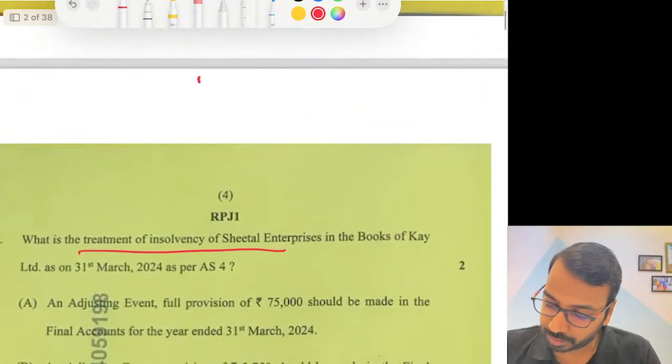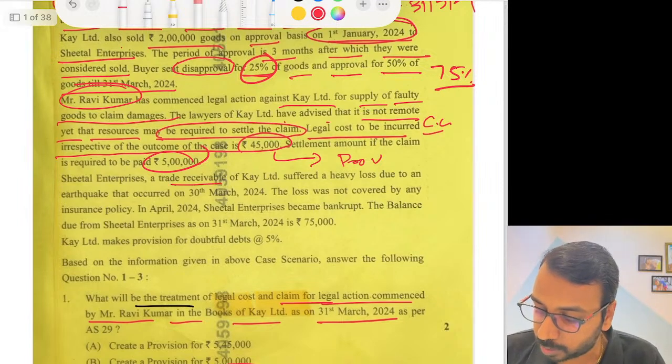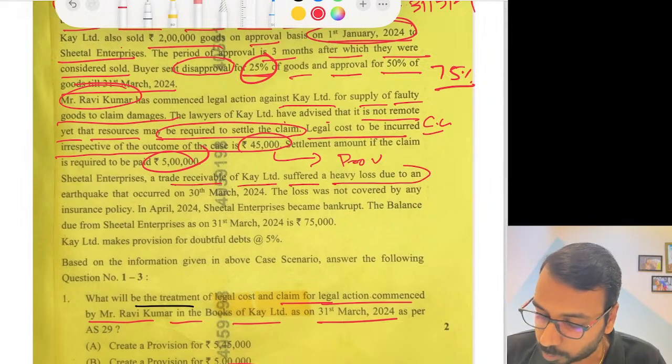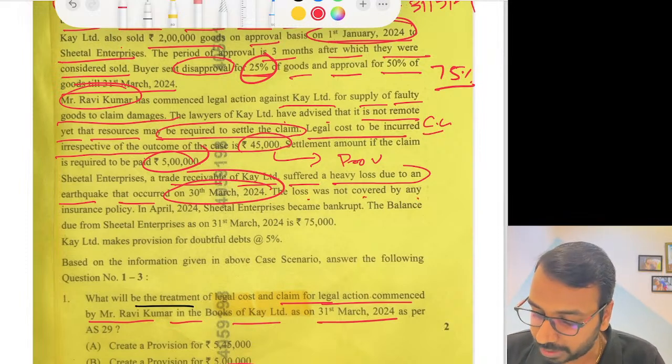Then the treatment of Sheetal Enterprises. Sheetal Enterprises, a trade receiver of K Limited, suffered a heavy loss due to an earthquake that occurred on 30th of March. The loss was not covered by any insurance policy. In April, Sheetal Enterprises became bankrupt.